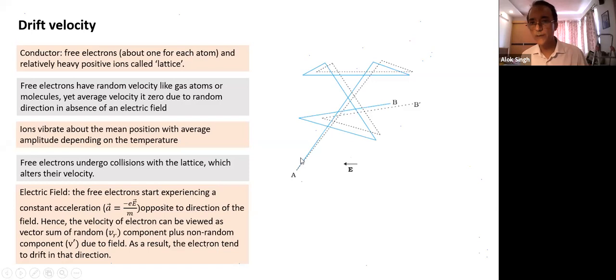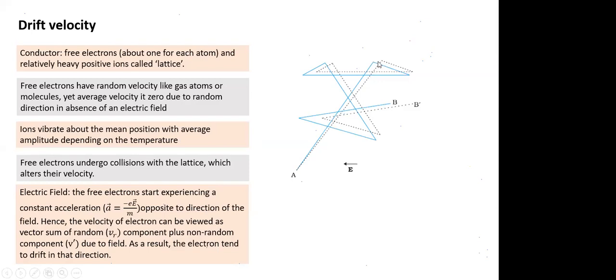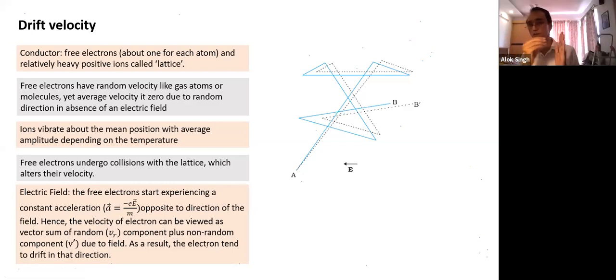But in addition to that path, just like what we do in two-dimensional motion, because of acceleration, in addition to random motion, this path is slightly deviating towards the right. It is acquiring velocity in the direction of force.